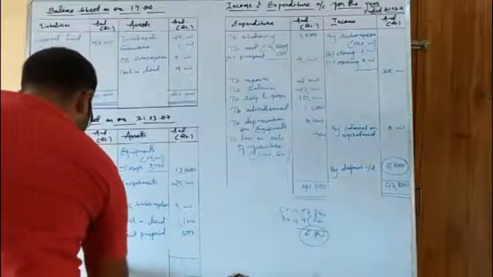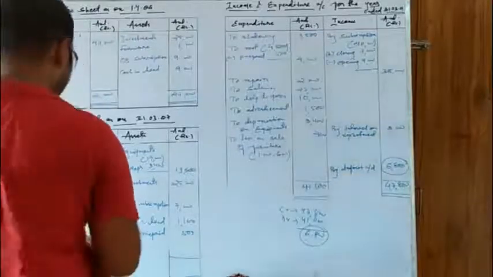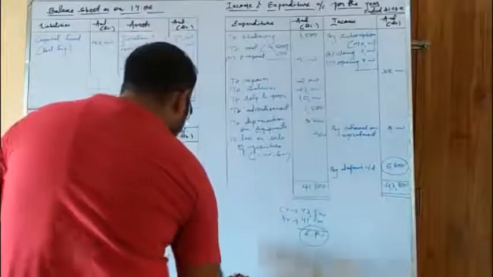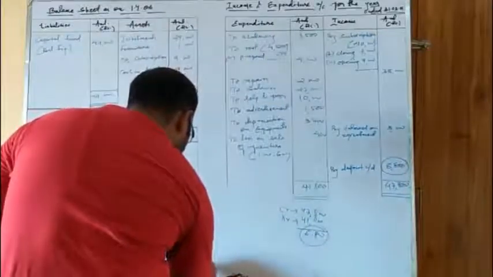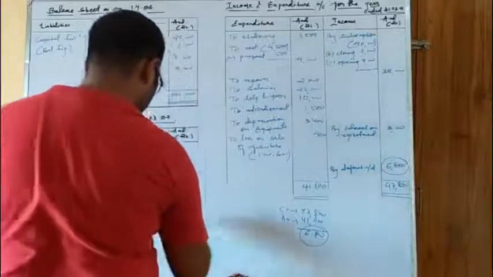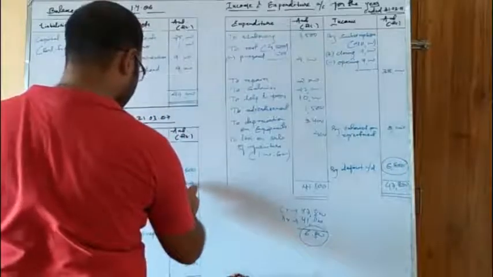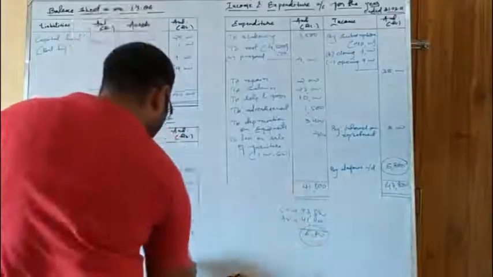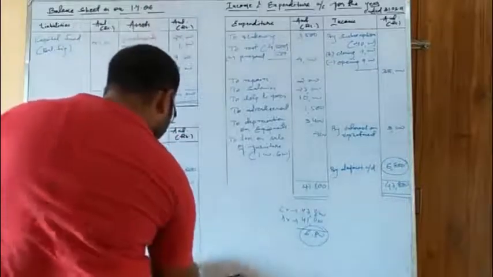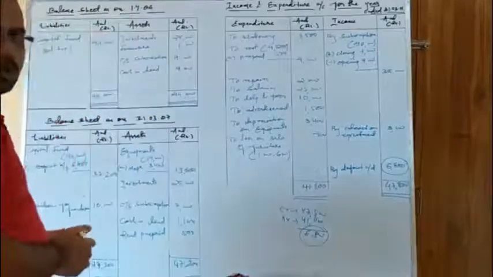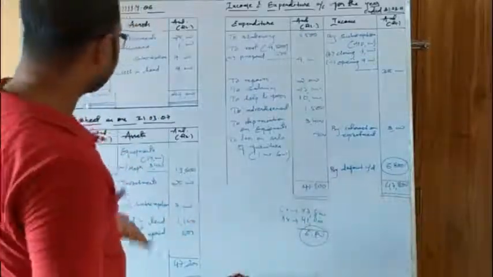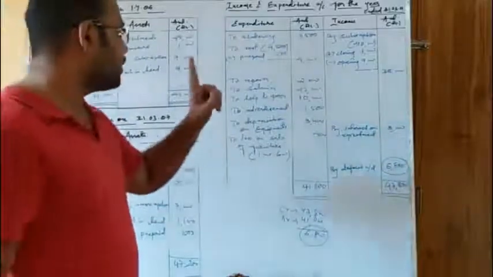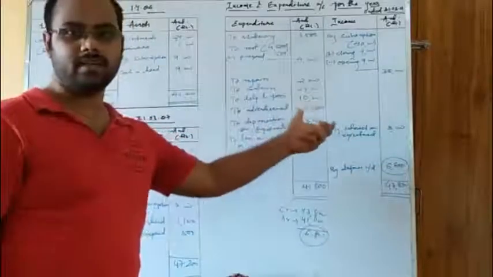Okay, let us see whether the asset side also comes correct. So this is 6, asset side also comes correct, that is 47,200. Okay, so in this question we got the correct answer, and we have made two mistakes. The first mistake was we had written the loss on the income side, and I made the correction.